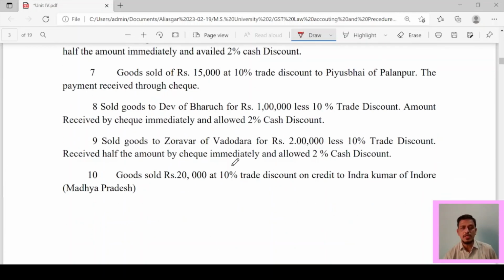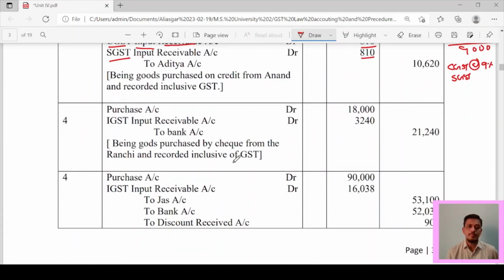So how to pass the entry? Let's see the entry. Purchase account debit 18,000. How does 18,000 come? 20,000 minus trade discount 10%, that is 2,000. So if you deduct it, it will come 18,000. On 18,000 you have to levy IGST at 18% because it is the sum total of CGST and SGST.